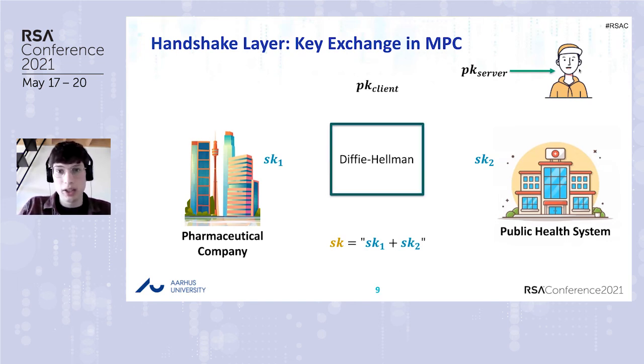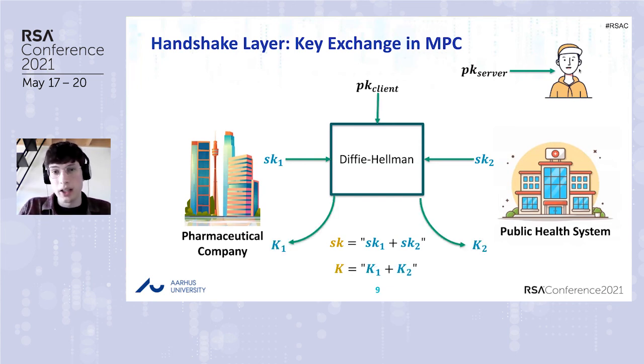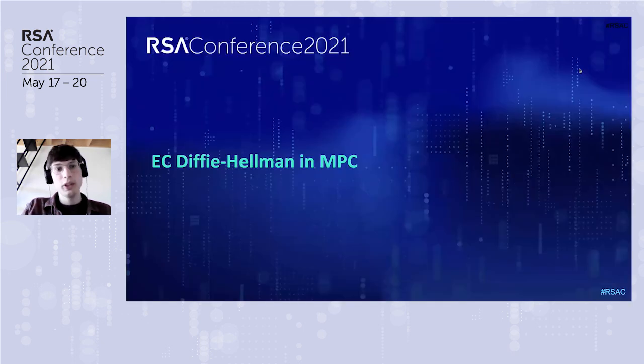So we designed this Diffie-Hellman protocol that takes as input the chunks of the secret key and the public key of the client. And this protocol outputs the secret sharing of the symmetric key. And the latter can then be used during the encryption and decryption. Let me explain a little bit better what we do here.